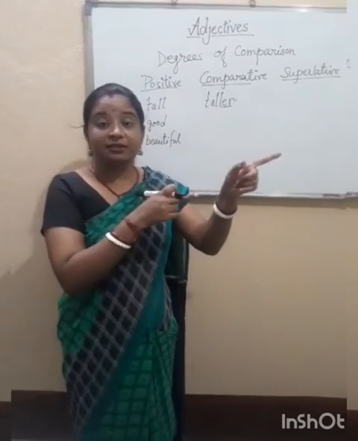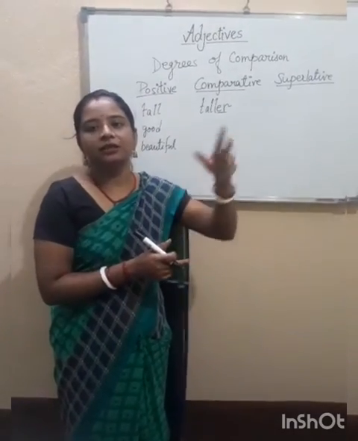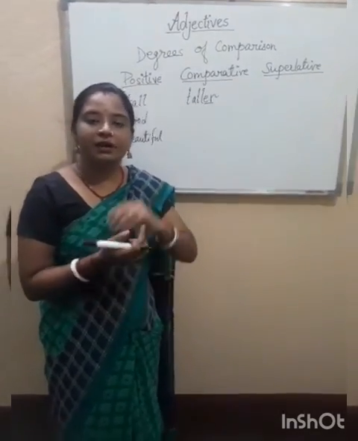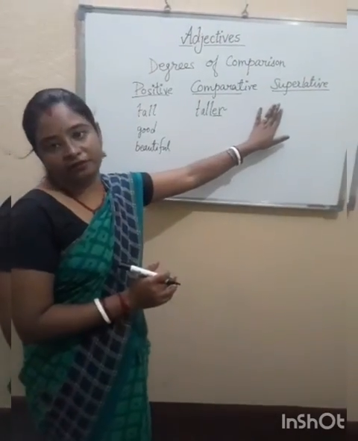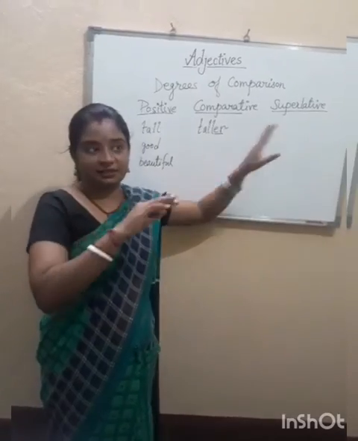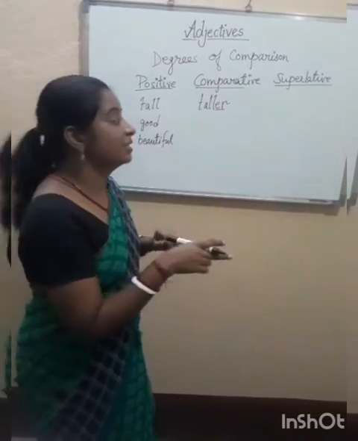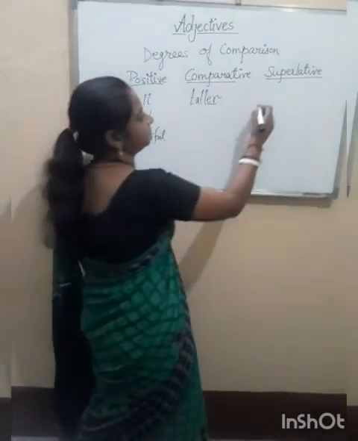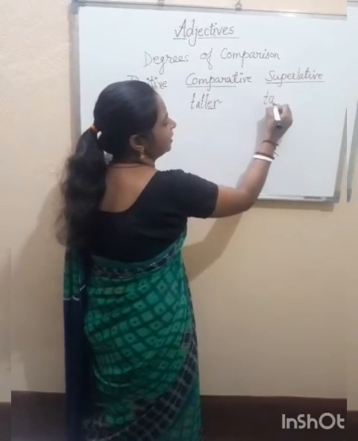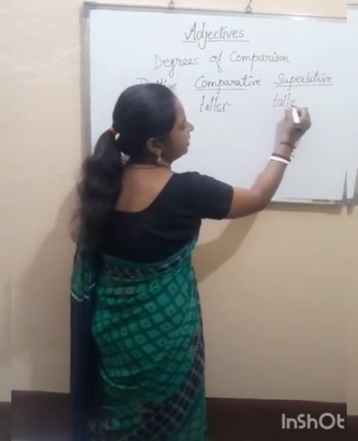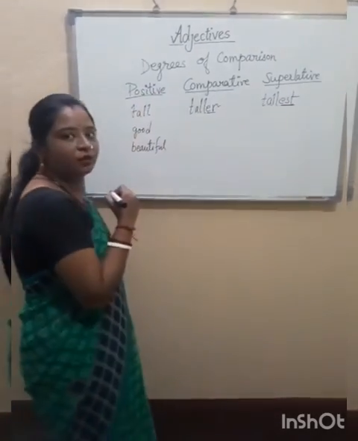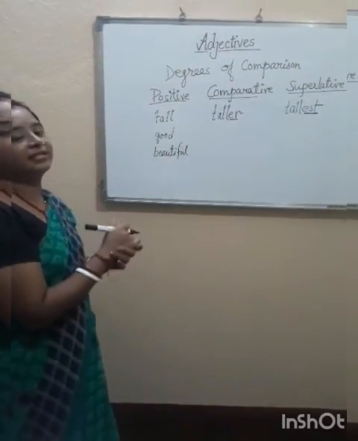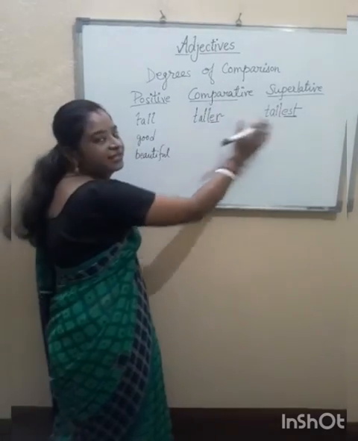She is the bravest girl in her house. So when we compare one with all, that is called superlative degree. We say one is the best among all. In this case, we use EST. So tall is the word here and we add est. It becomes tallest.